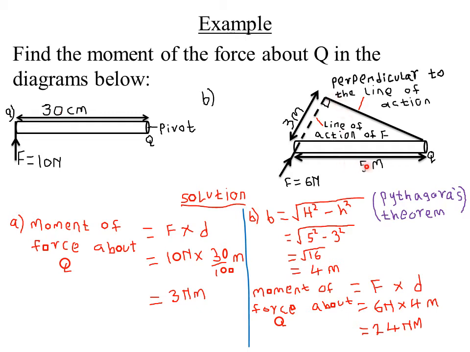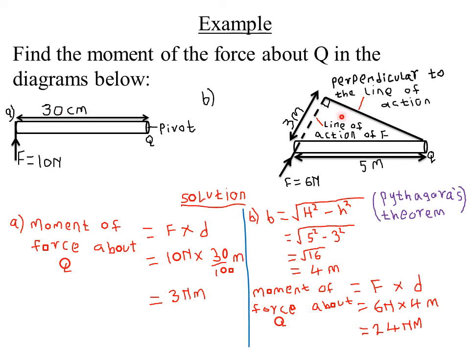Because we are given this as 5 meter, and this is 3 meter, and this line is meeting the line of action of force at 90 degrees, this is a right angled triangle. So we can apply the Pythagoras theorem from mathematics.